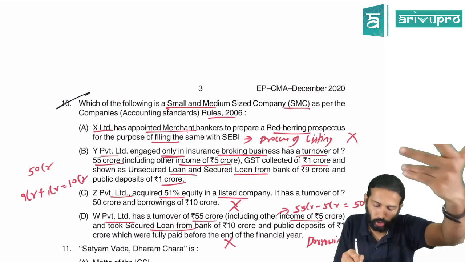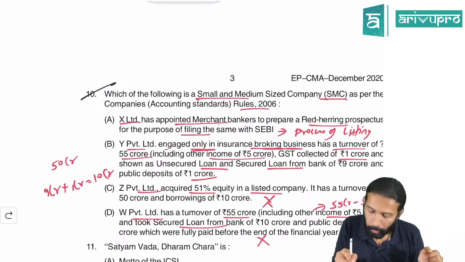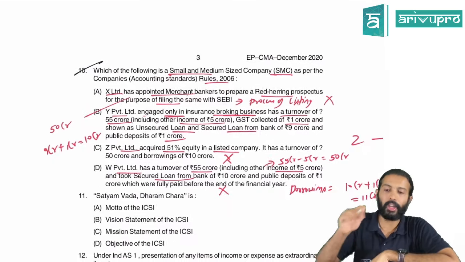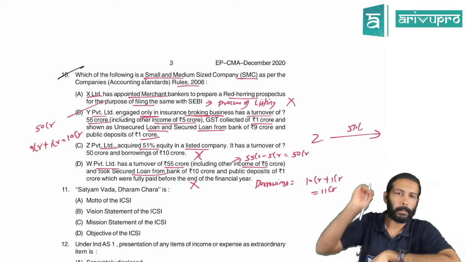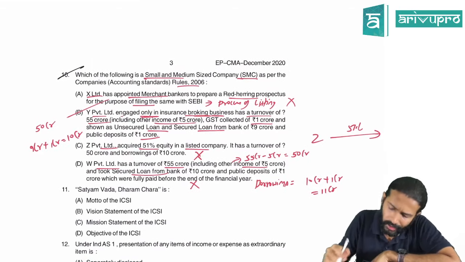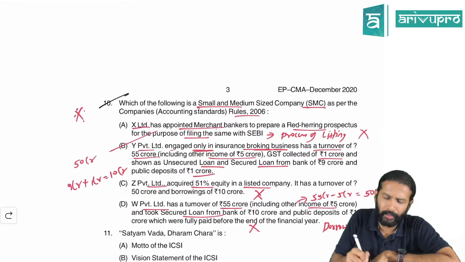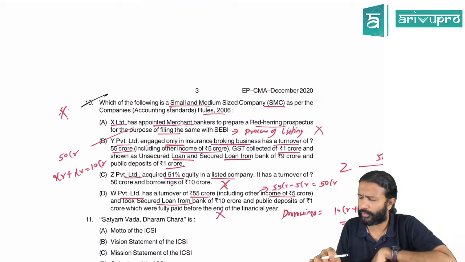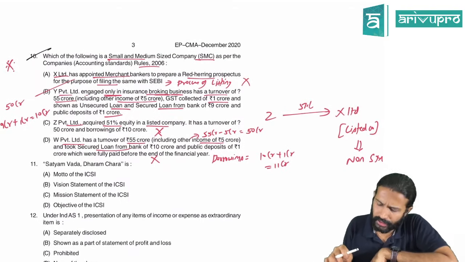So turnover is not crossing 50 crore. Borrowing is not crossing 10 crore. So that means the only SMC company or the only viable option in this is B for Bengaluru. So that is the right option. Again, a good question in my view. It's not a straightforward one. You need to be a little bit aware of the provision. So the 10th one, you can mark it as important.